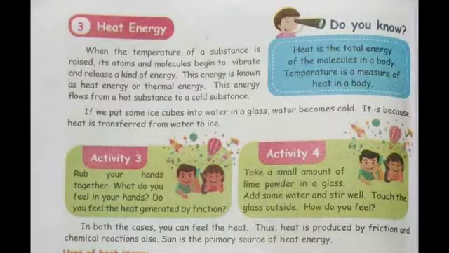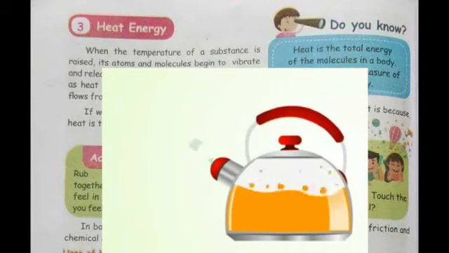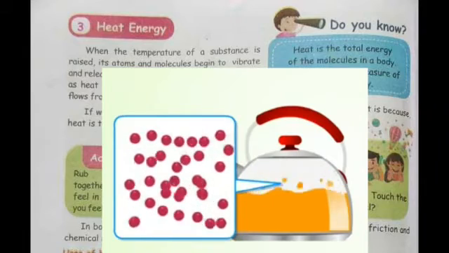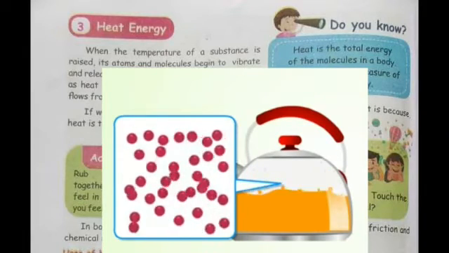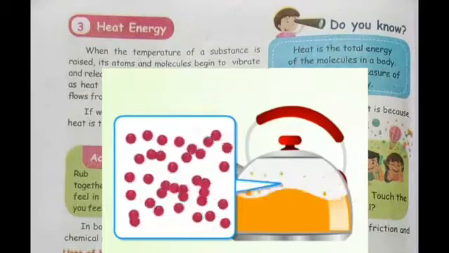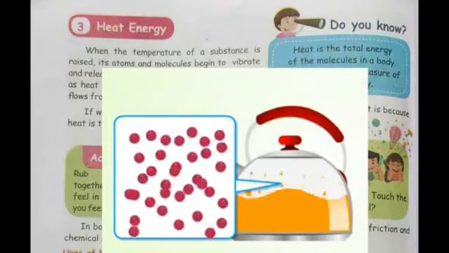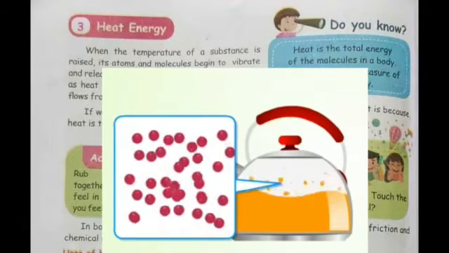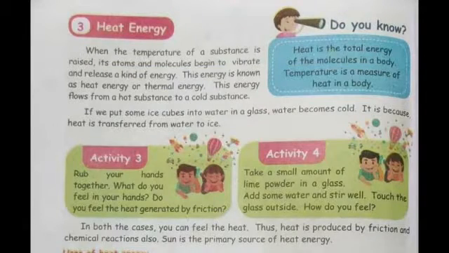Now let's move to the next topic, that is heat energy. Let us understand heat energy with the example of water. When we heat water with the help of flame, the tiny particles called atoms or molecules of water begin to vibrate because of heat and release a kind of energy which is known as heat energy or thermal energy. When the bottom layer of water heats up, it goes in an upward direction by releasing heat energy.